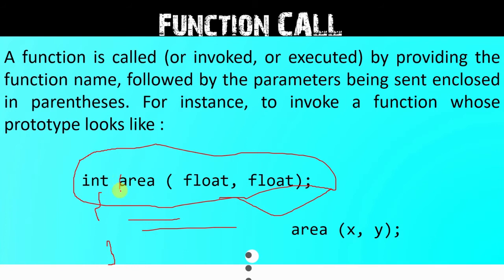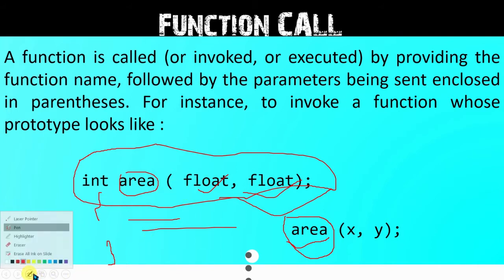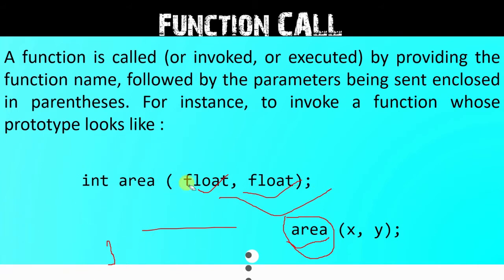Here I have a function whose name is area, and these are its parameters. Both parameters are of float type. Whenever I provide the name of the function inside the program, the code inside the function body will be executed. The function will be executed.